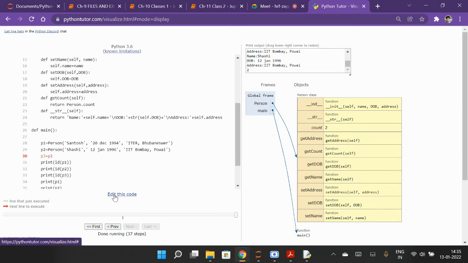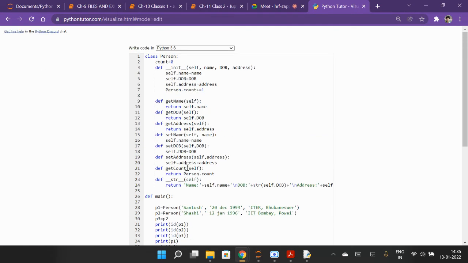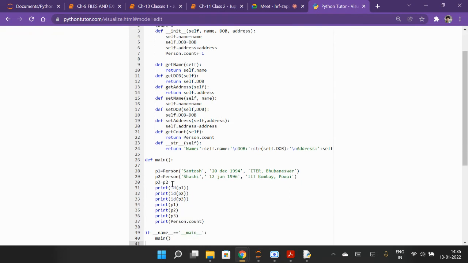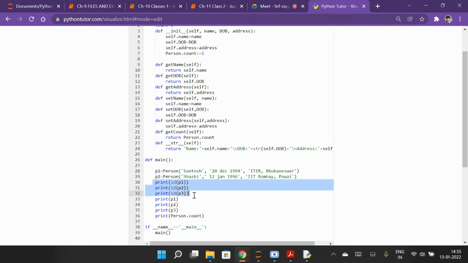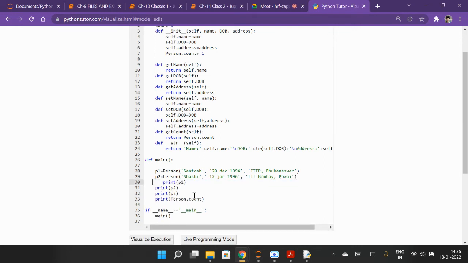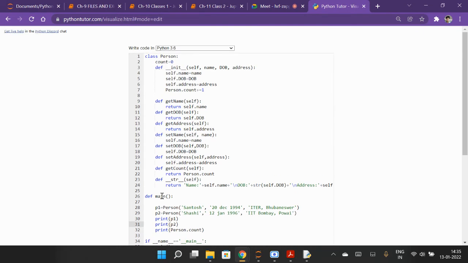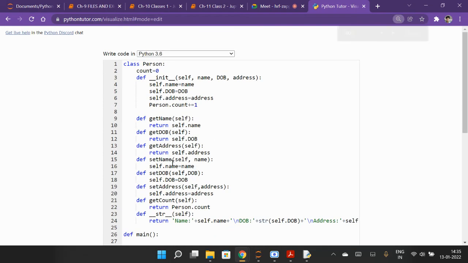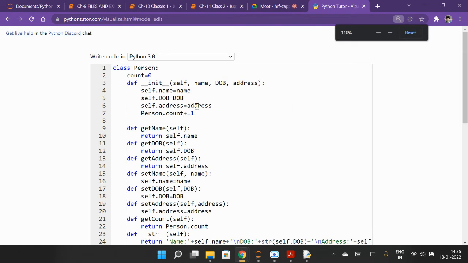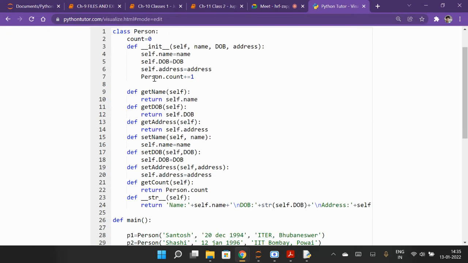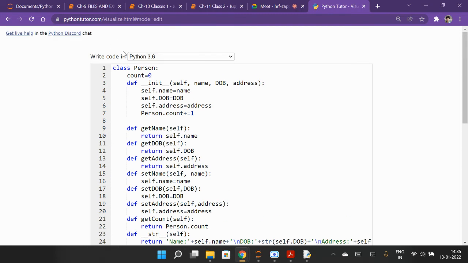So everyone just write this program and check whether it's working or not. I mean, working for you or not. So start writing from here, just start writing.